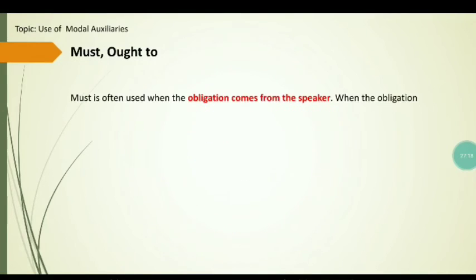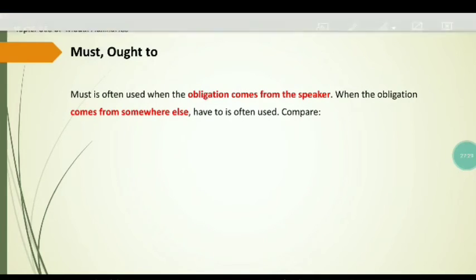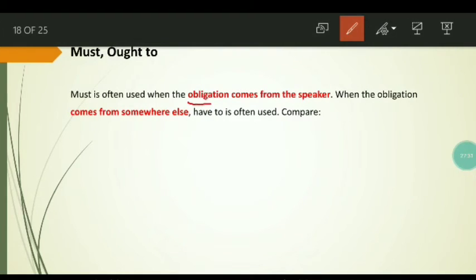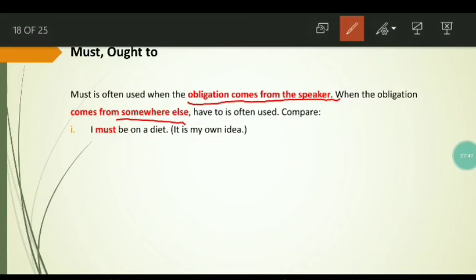Must, ought to. Must is often used when the obligation comes from the speaker. When the obligation comes from somewhere else, have to is often used. Very important point. When the obligation comes from the speaker, must should be used, and when the obligation comes from somewhere else, the use of have to is preferred. For example, I must be on a diet. Look at this example. I must be on a diet.